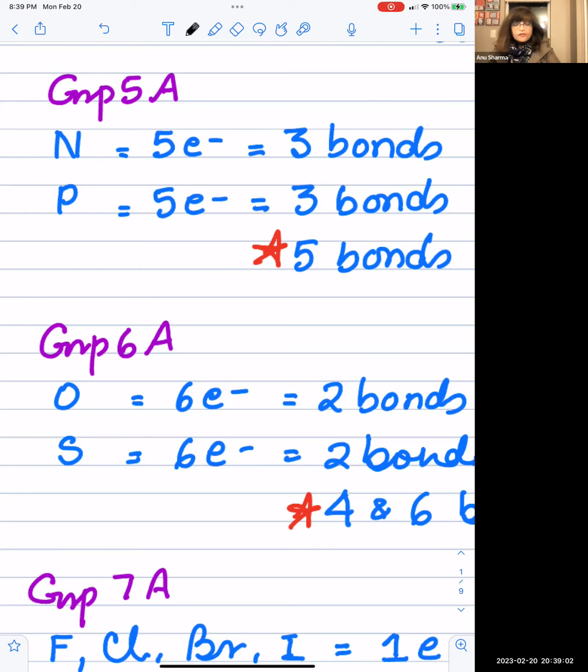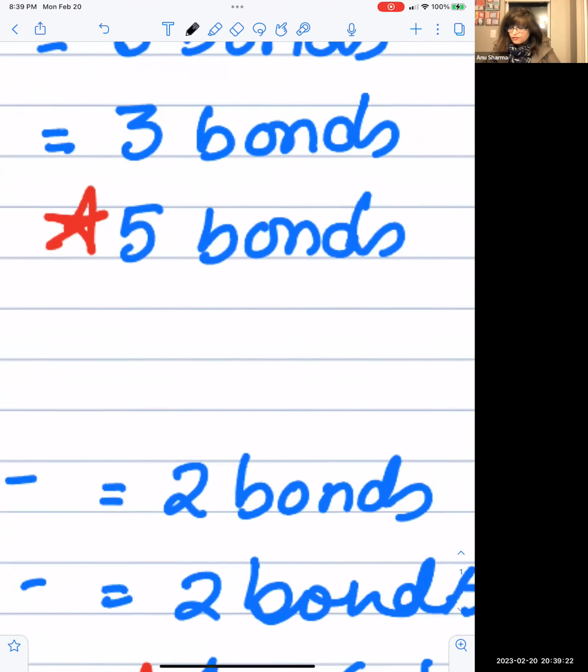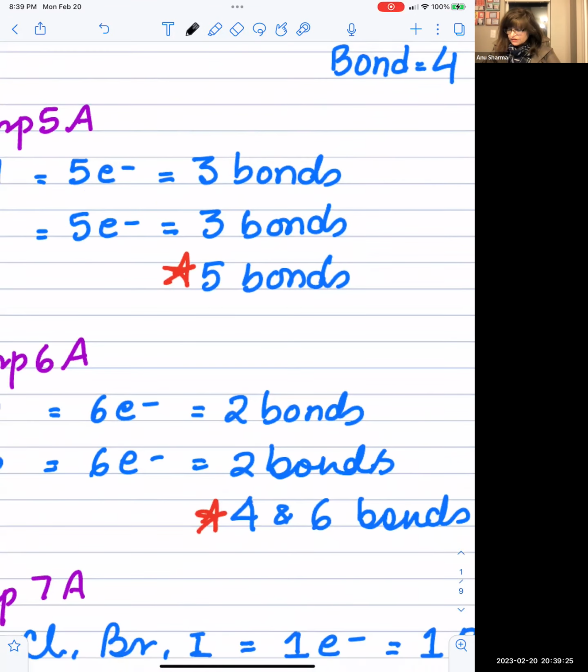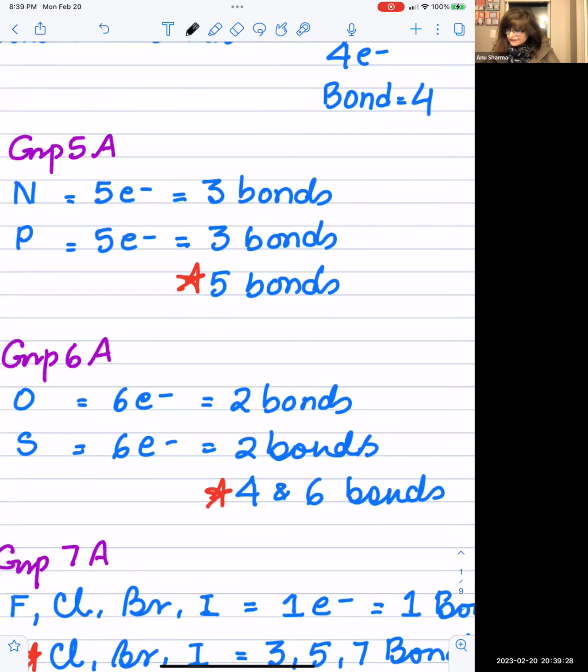Phosphorus, group 5A, has 5 valence electrons. It will make 3 bonds, right? To achieve the octet, those 3 electrons have to be either attained or shared. But phosphorus also has the capability to make 5 bonds. These 5 bonds come through the presence of d orbitals. So phosphorus has the capacity to make 5 bonds, so keep that in mind. Phosphorus has the capacity to make 5 bonds, and phosphorus will make 3 bonds also.